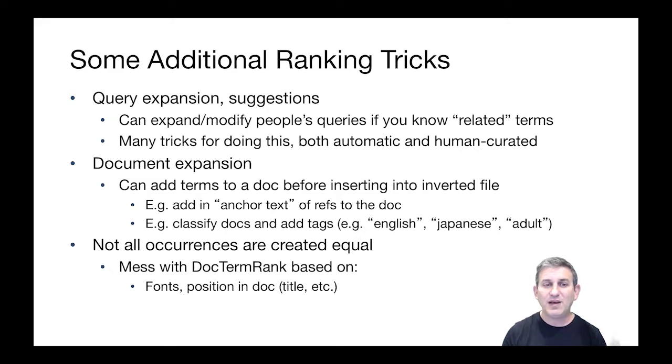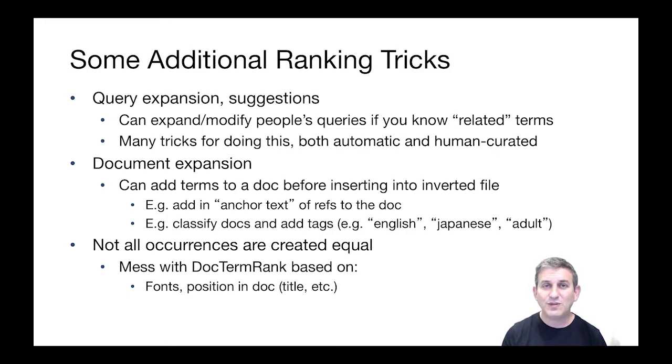Finally, let's keep in mind that not all occurrences are created equal, especially on the web. We might want to mess with the ranking function, like doctermRank, based on features of where a term is used in the document. For example, if the term appears in a fancy font, that probably indicates that it's an important term, and we could boost its doctermRank. If the term appears in the title of the document, that means it's an especially important term for the document, and we can boost its rank, and so on.